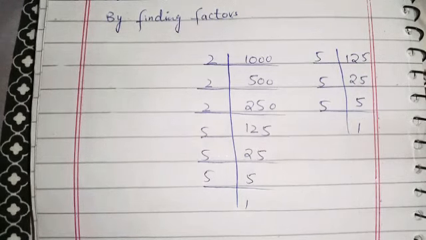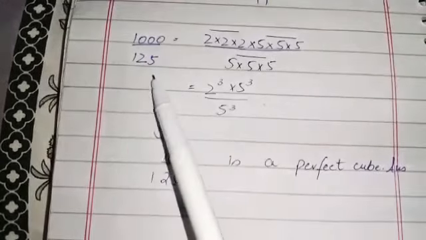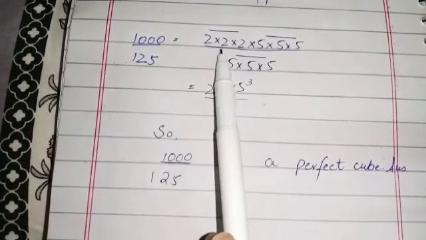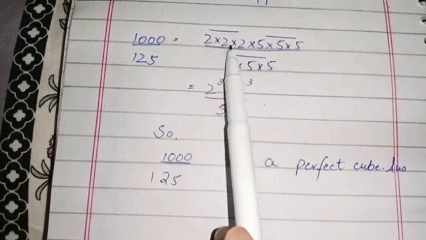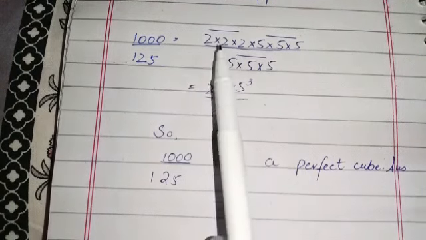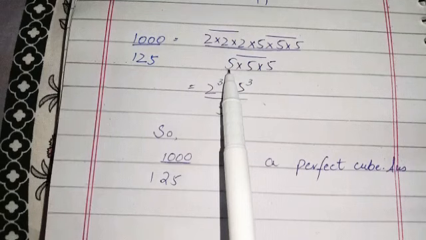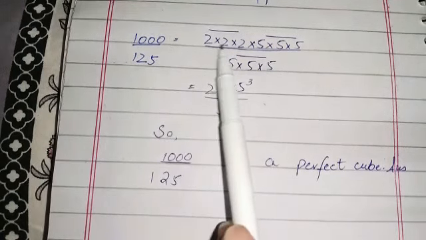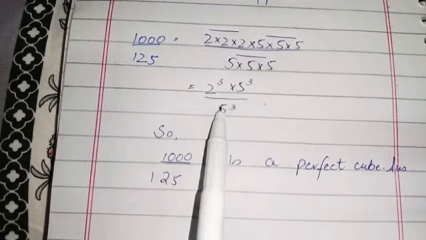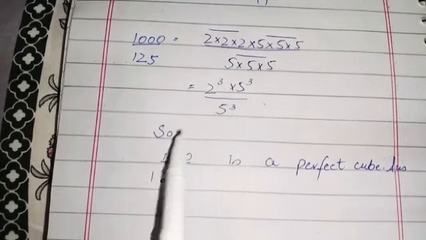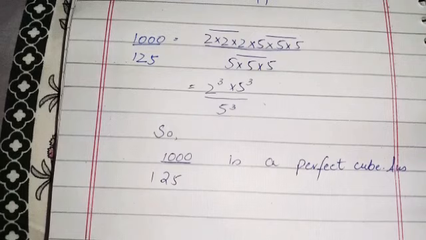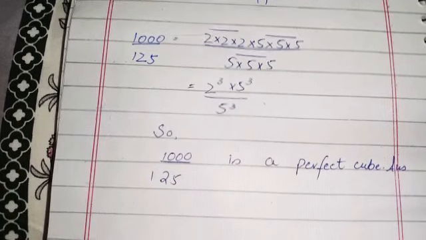Now students, we will write the factors. Here you can see this fraction given to us, 1000 over 125. We will write the factors of 1000 in the numerator: 2 into 2 into 2 into 5 into 5 into 5, and in the denominator we get 5 into 5 into 5, factors of 125. As you can see, these numbers can be written in the power of 3. That is 2 cube into 5 cube over 5 cube. So we will write 1000 over 125 is a perfect cube. So this is our answer statement.